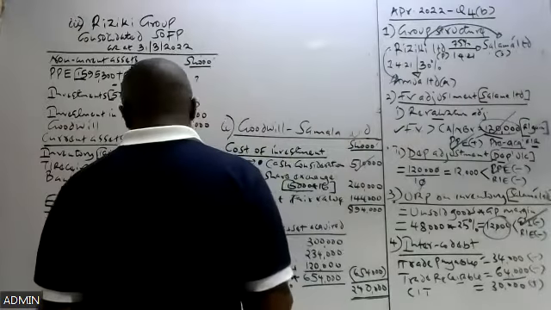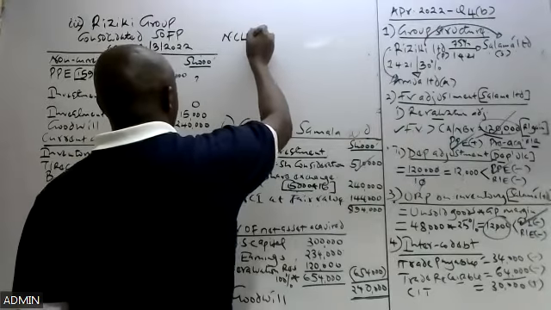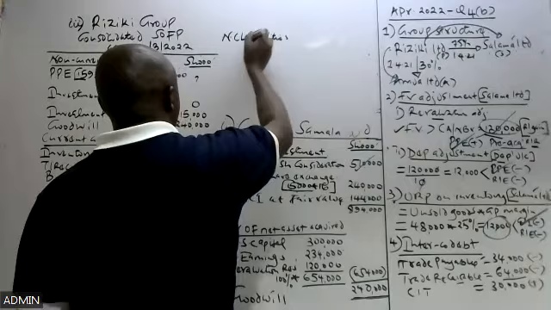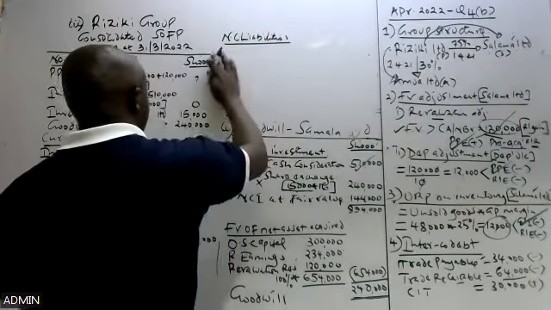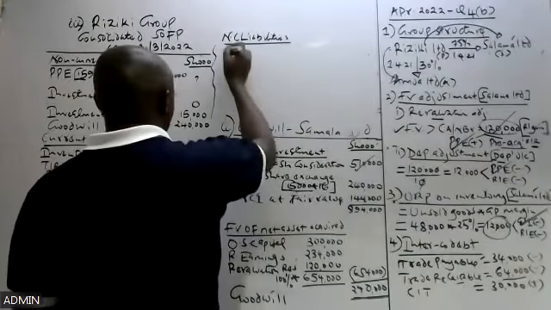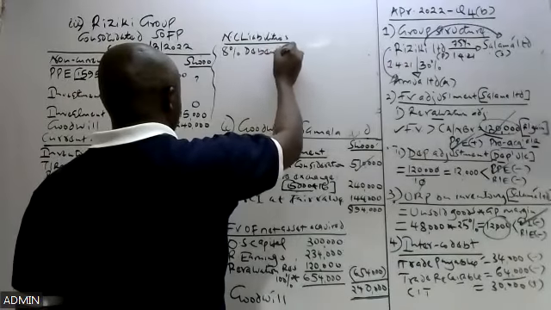For liabilities, we start with the non-current liabilities. Non-current liabilities, we have, first of all, the 8% debentures.